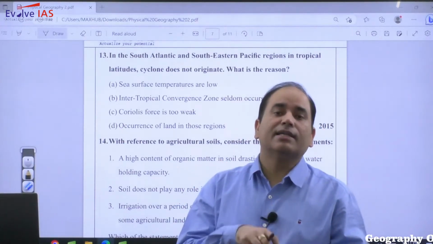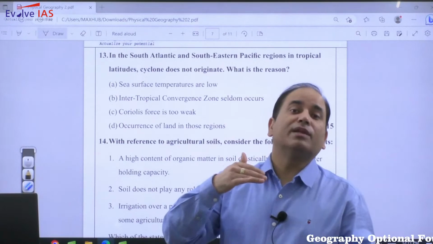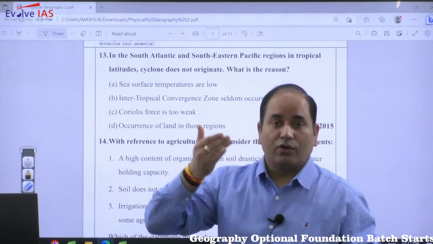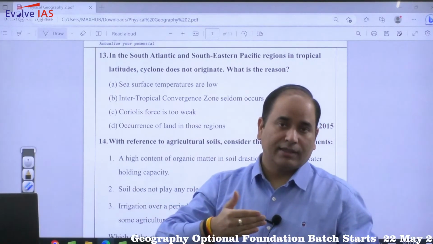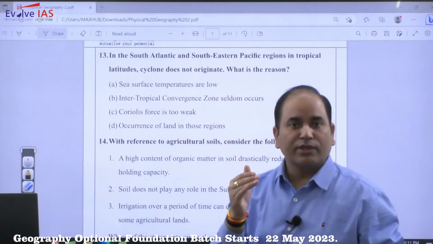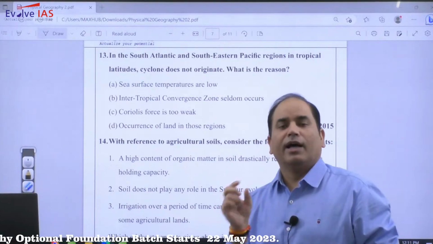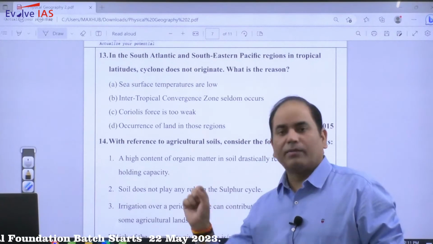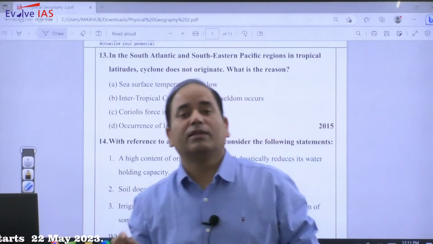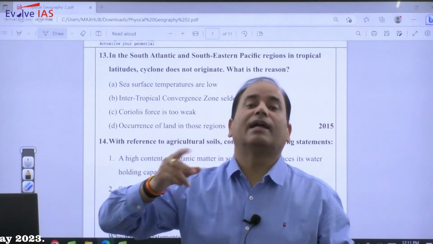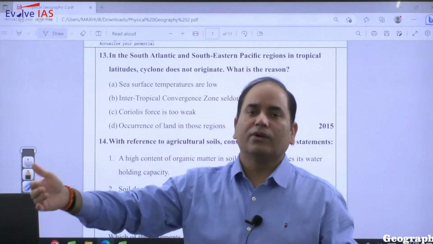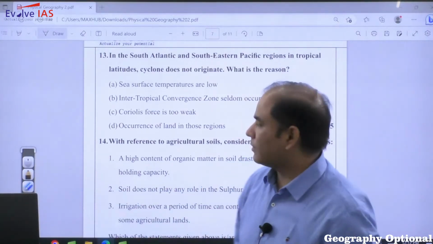So the main reason, there are two reasons. First of all, the temperature is throughout the year is comparatively low. And the second is also that low pressure, calm condition is more or less near to the equator. So the low pressure zone is not going very south. As far as cyclone is concerned, the prevalent low pressure is one of the prerequisite, but along with the prevalent low pressure, there should be a sufficient latitude. Because if the low pressure is only near to the 5 degree, 4 degree latitude, obviously the Coriolis will not be that much effective to cause the tropical cyclone.